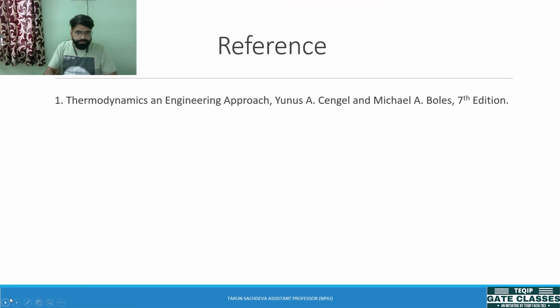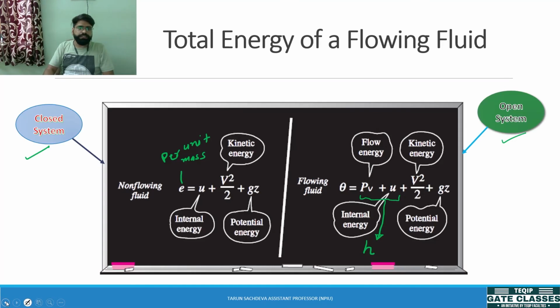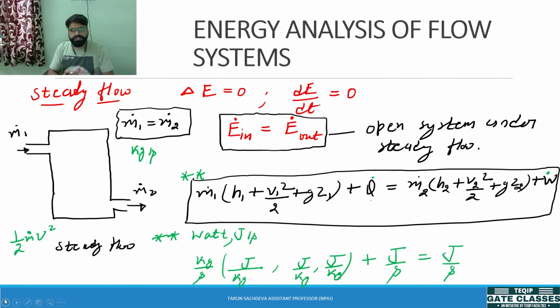Clear? So that is what we wanted to learn today: the energy balance of an open system, how the energy balance equation can be formed, what the important aspects of that are, and what the concept of flow work and enthalpy is.